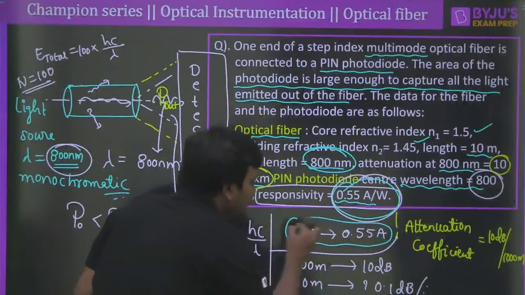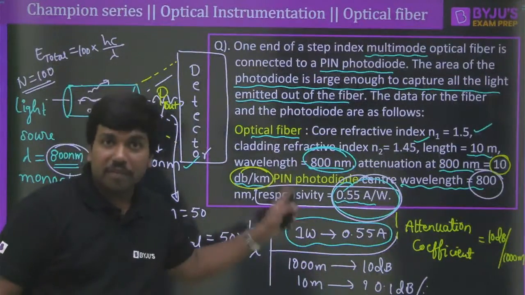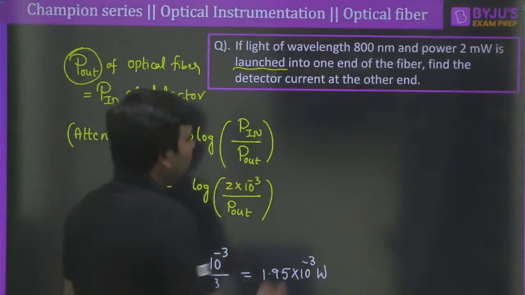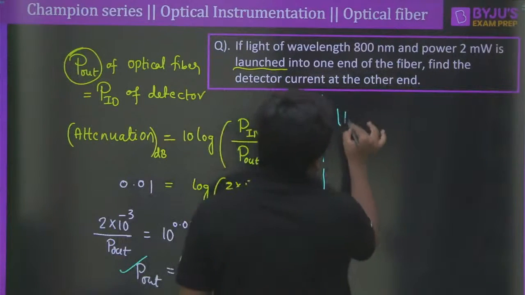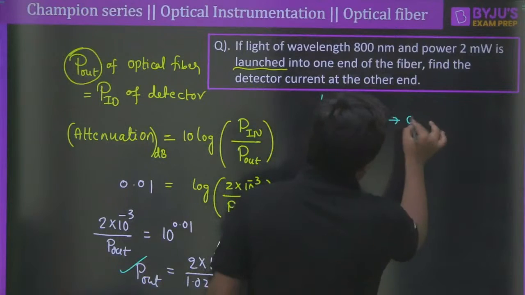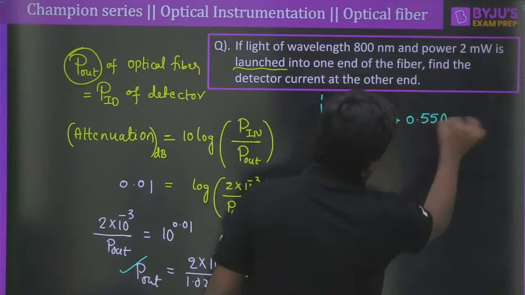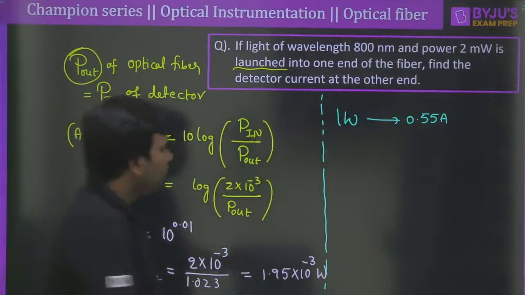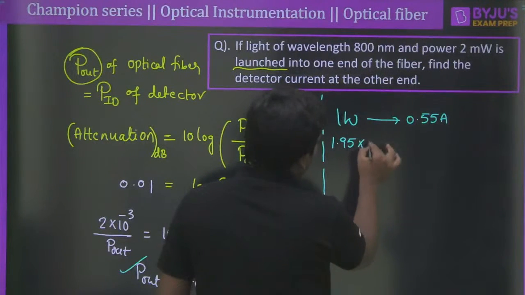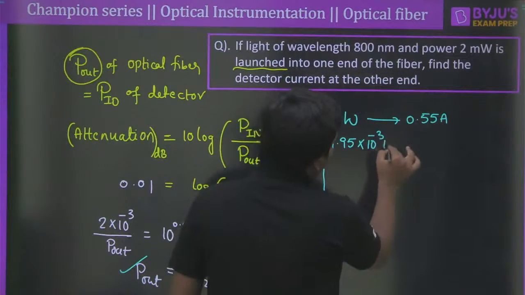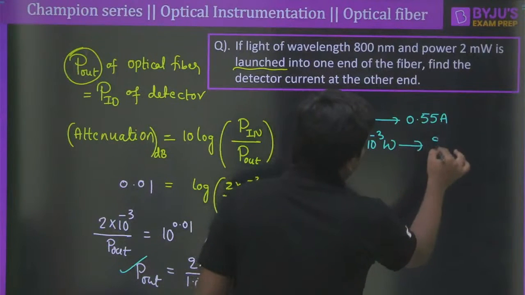1 watt can generate 0.55 ampere. This is the catch here. Correct? Therefore, I can say clearly that if the power is 1 watt, it is capable of generating 0.55 ampere current. Very good. But what is the power now? 1.95 milliwatt.